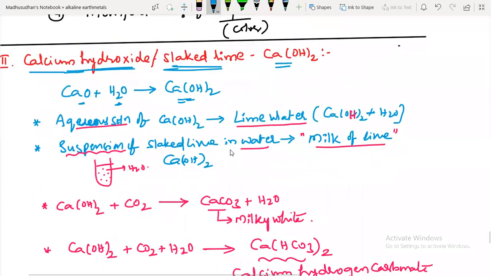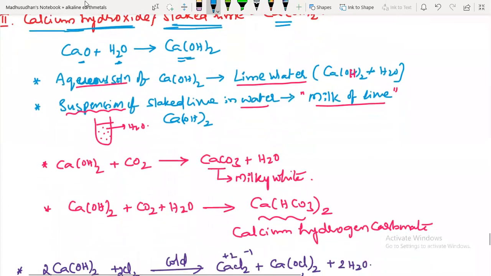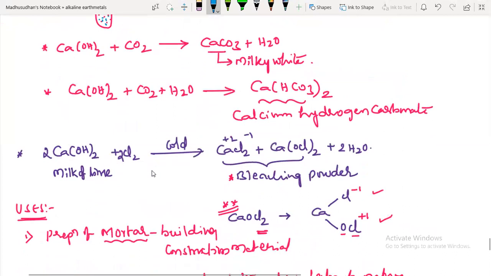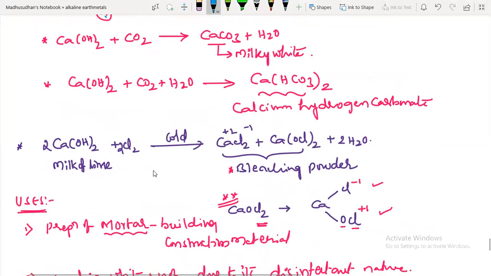So here is a basic difference between what is lime water and milk of lime. Aqueous solution of calcium hydroxide is called lime water, and a suspension of slaked lime, that is calcium hydroxide suspension particles in water, is called milk of lime. And here milk of lime is used in the preparation of bleaching powder.